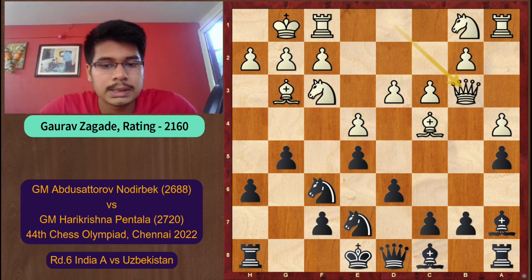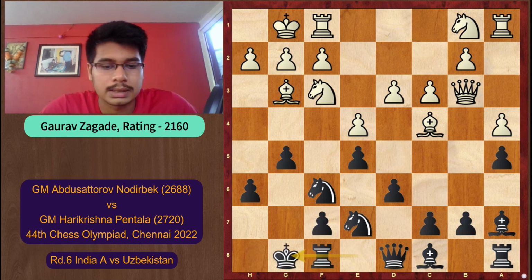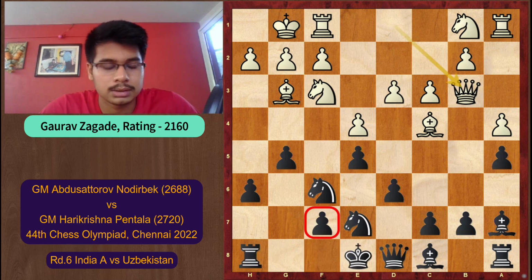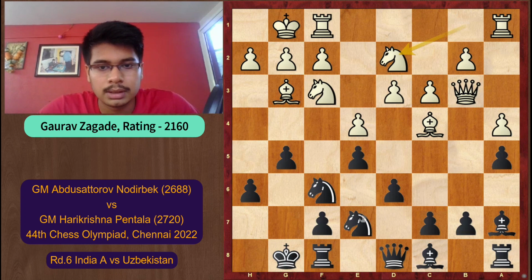So now white plays the move queen b3. This move is attacking the f7 pawn. Black continues with the move castle. So there is nothing, black cannot play any other move. So black just castled. Now white played knight bd2 and black continued with the move knight g6.